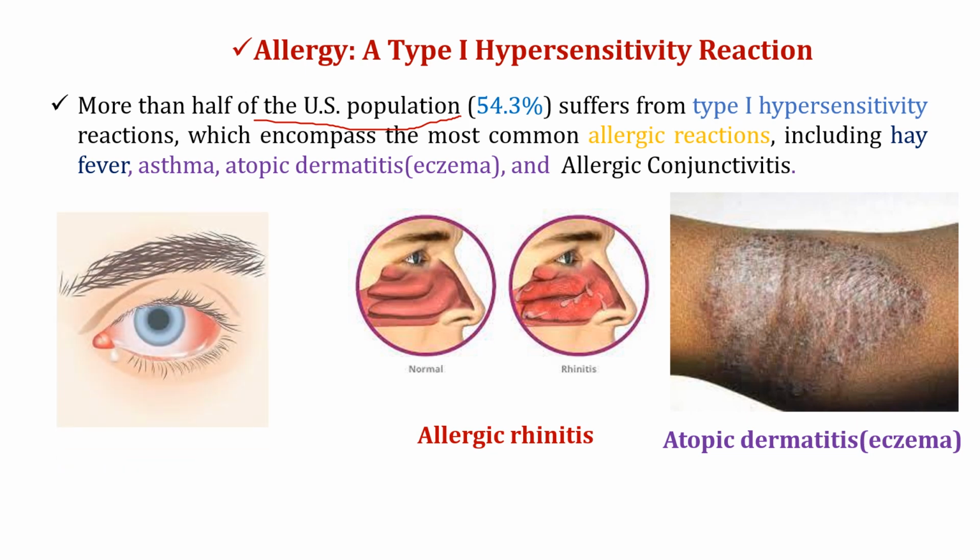Fourth is allergic conjunctivitis. We know conjunctivitis of the eyes very well. It is inflammation of the conjunctiva, the thin tissue covering the eye, due to allergen exposure, causing redness and itching of the eye. So IgE antibodies are responsible for type 1 hypersensitivity.